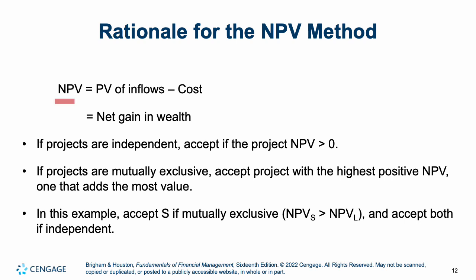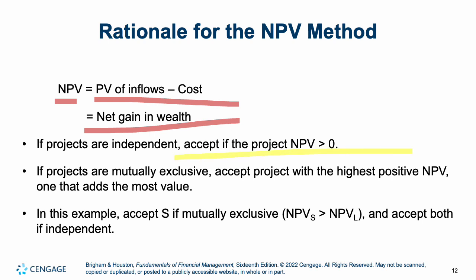So net present value of our inflows minus the cost gives us our net gain in wealth. As long as NPV is positive, it's in your interest, if you can, to take on this project. It means it's going to make us money. So if they're independent, as long as NPV is greater than 0, take the project.